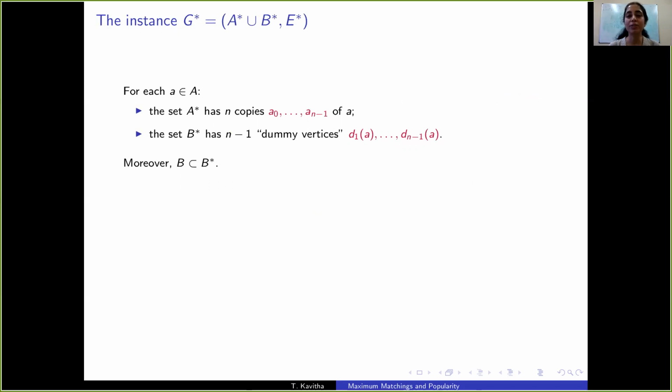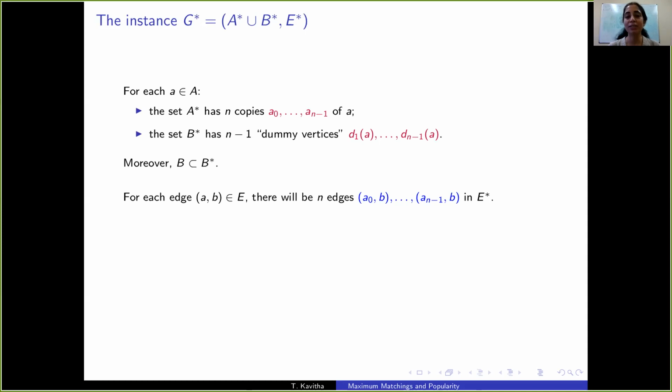So let's also introduce n-1 dummy vertices corresponding to A, and we will set up preferences such that n-1 copies of A have to be matched to these n-1 dummy vertices in any stable matching in G star. That will ensure that only one copy of A can be matched to a non-dummy neighbor in any stable matching in G star. So the set B is also a subset of B star.